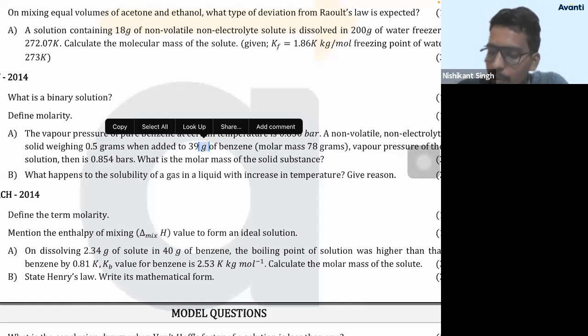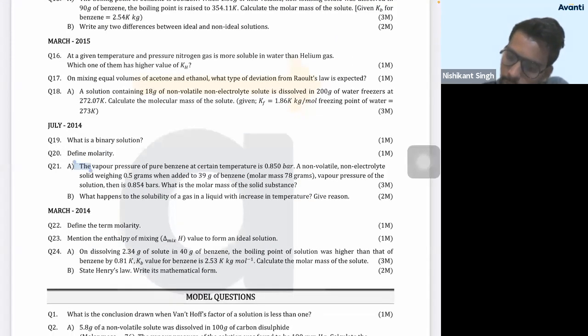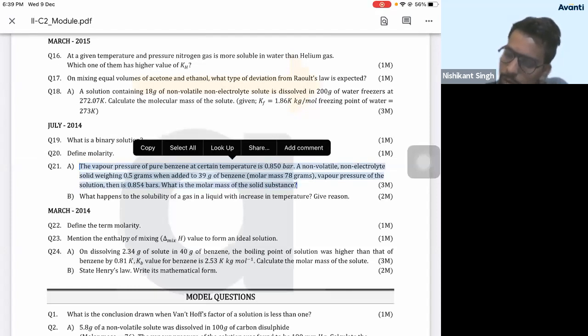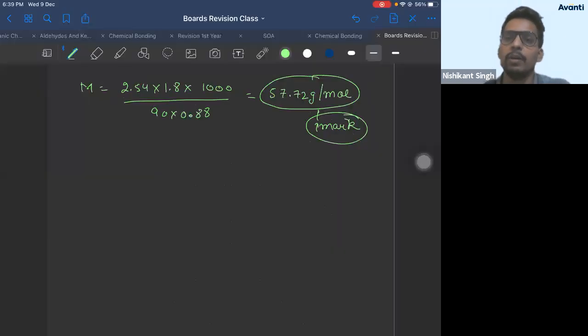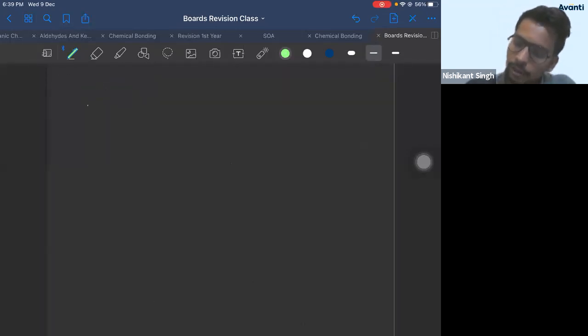These are the same kind of questions. I hope all of you can solve the delta Tf question; instead of delta Tb, you'll use the delta Tf formula. That is the only change. So I am not solving that. Let us solve the question on relative lowering of vapor pressure.